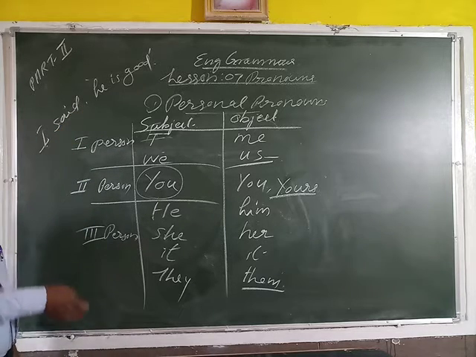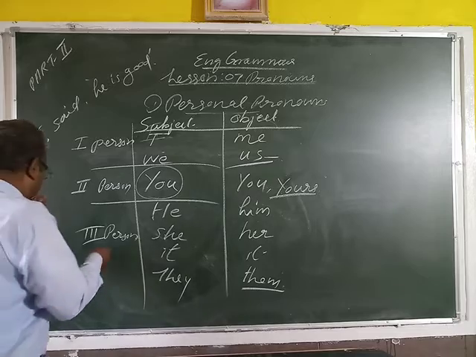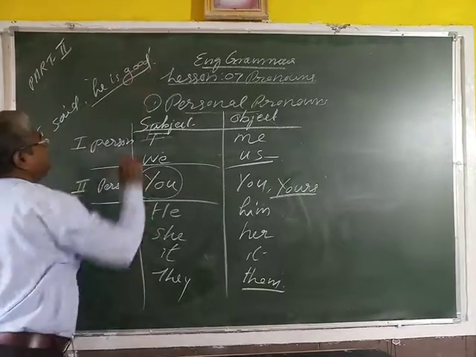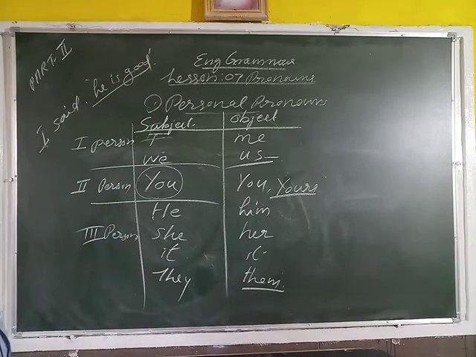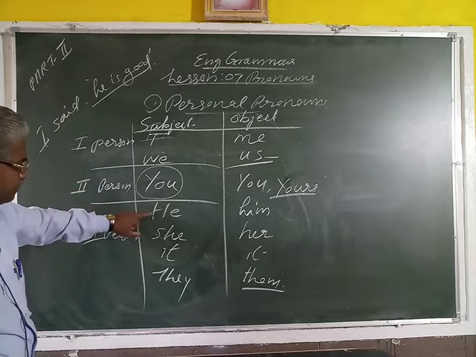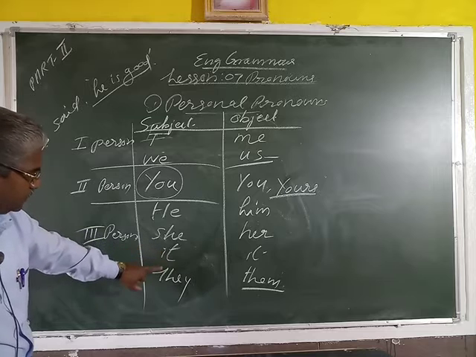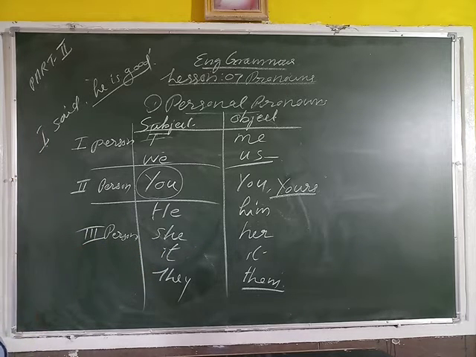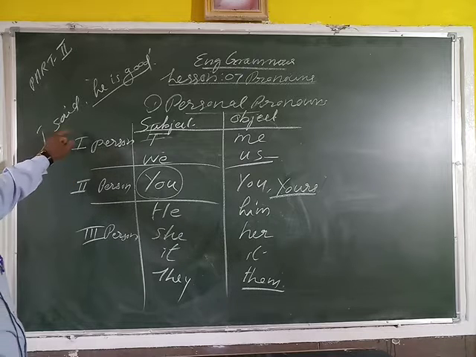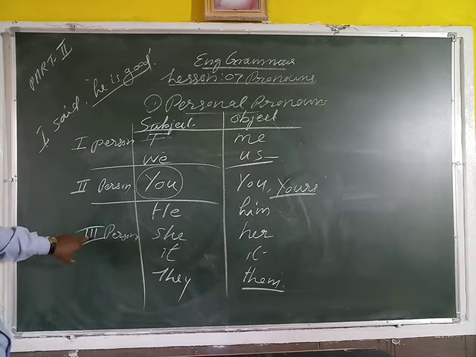Then about him. He is a good boy. So he, she, it, they are known as the third person. And this first person is talking about the third person. Is it clear?